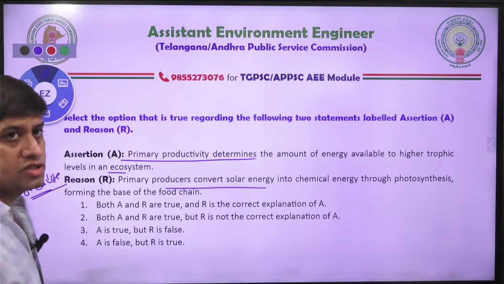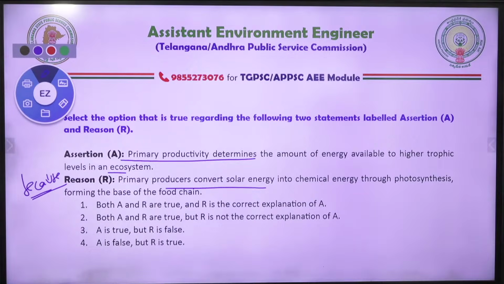Please solve this question, not more than 1 minute. Reason assertion type question.